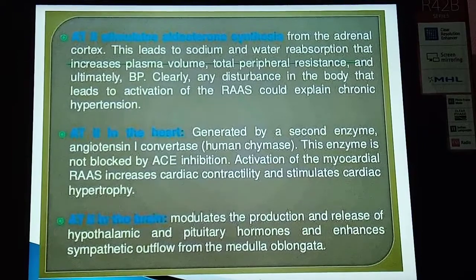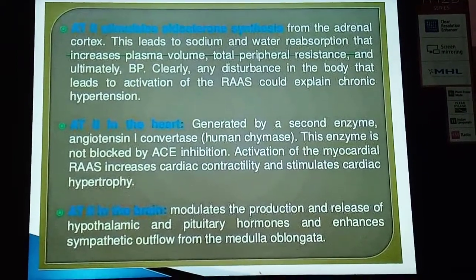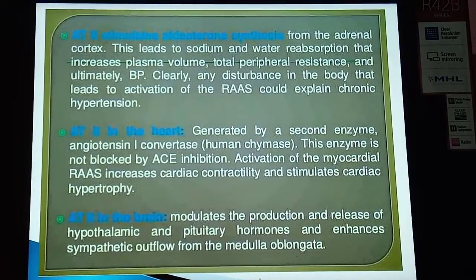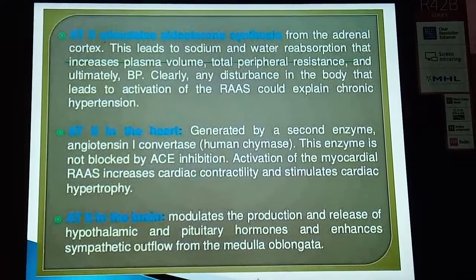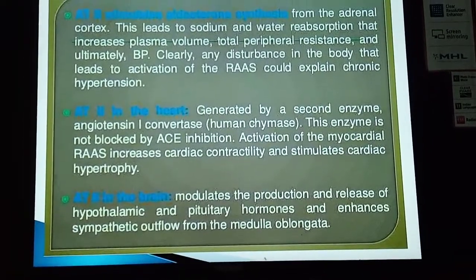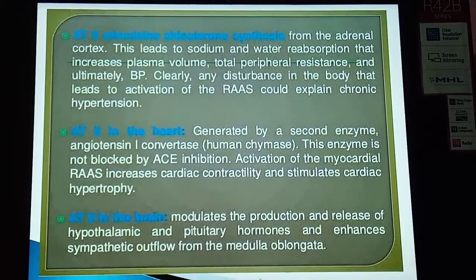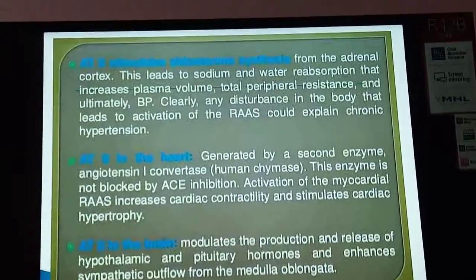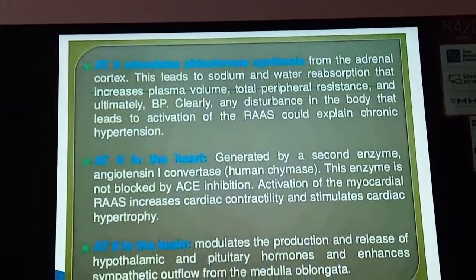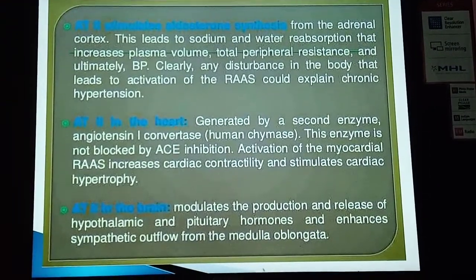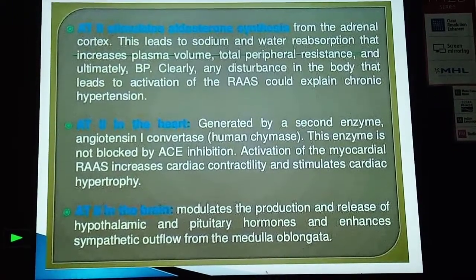Angiotensin II in the heart is generated by a second enzyme, not angiotensin converting enzyme. This enzyme is not blocked by the ACE inhibition. Activation of the myocardial RAS increases the cardiac contractility and stimulates cardiac hypertrophy. Angiotensin II in the brain modulates the production and release of the hypothalamic and pituitary hormones and enhances the sympathetic outflow from the medulla oblongata.